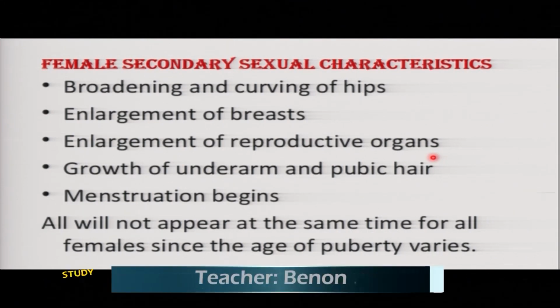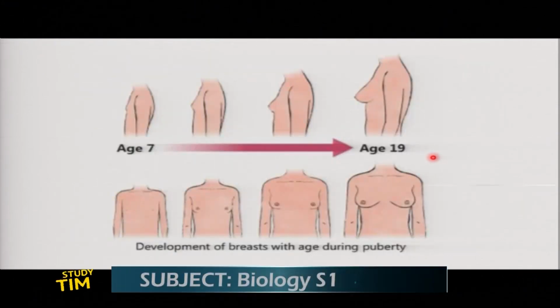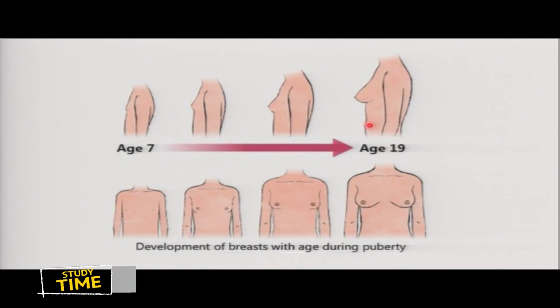How many female secondary sexual characteristics have you mastered? Well and good. Now you can see this is from age 7 up to 19. We see different changes taking place.